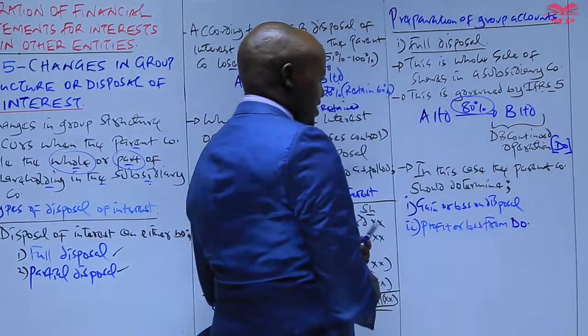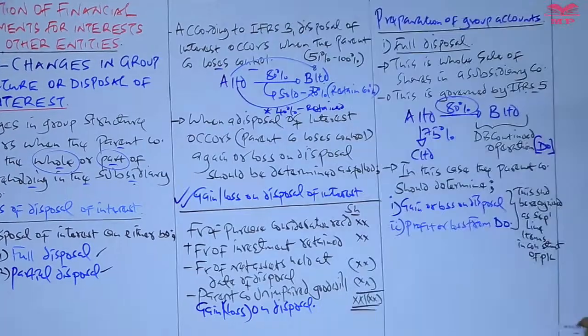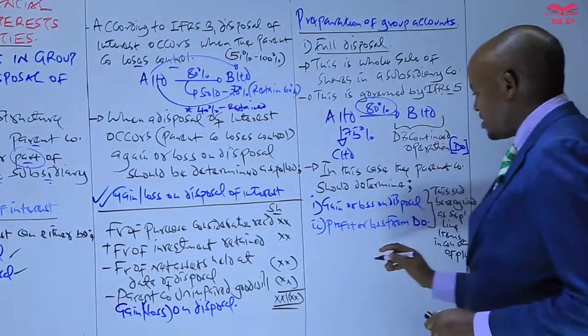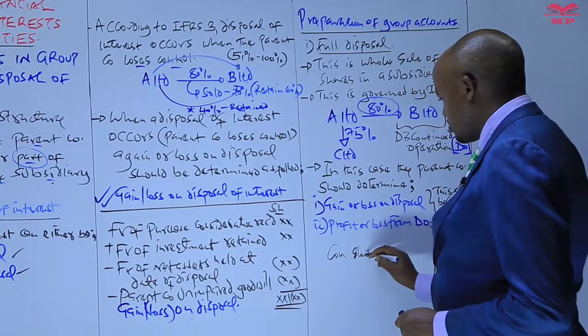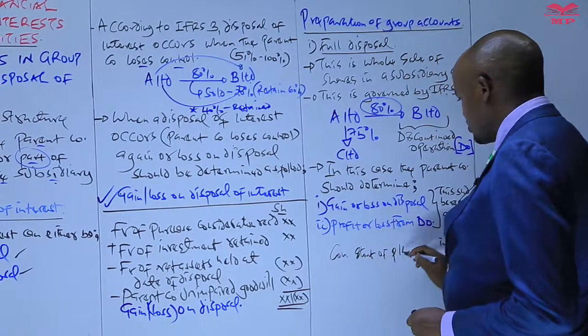And you are saying that these two items should be shown in the consolidated income statement, or the consolidated statement of profit or loss.